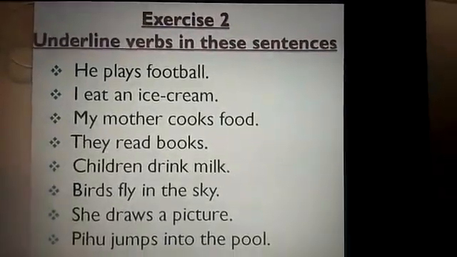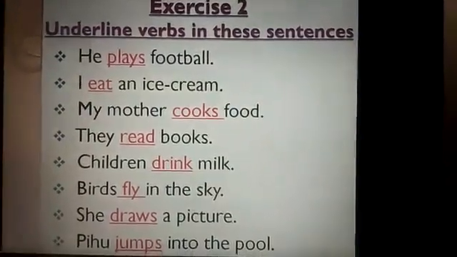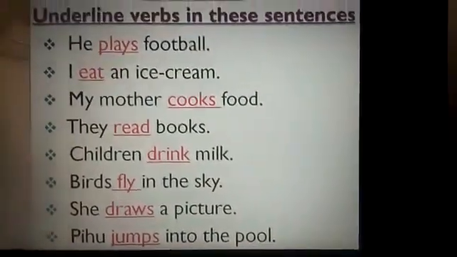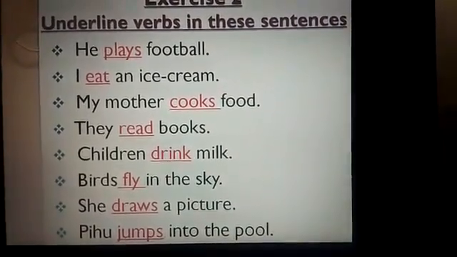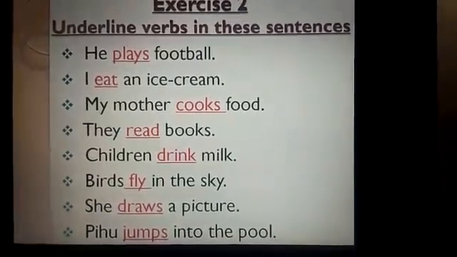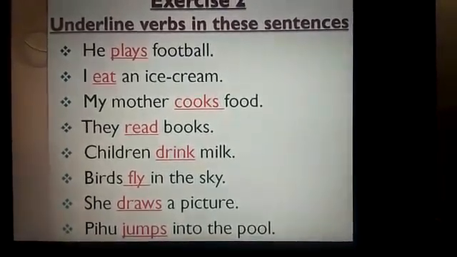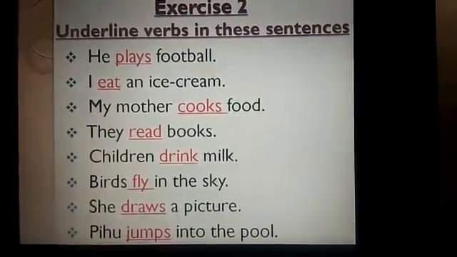So children, I have done it for you. See, he plays football. Here plays is a verb. It is underlined and it is red in color. I eat an ice cream. Eat is a verb. My mother cooks food. Cooks is a verb.